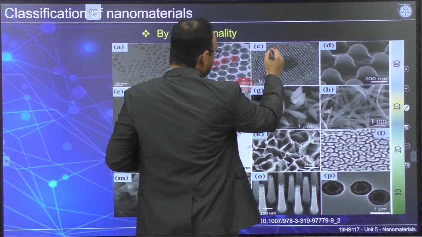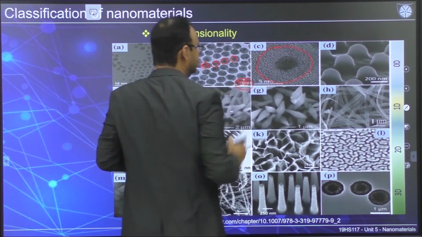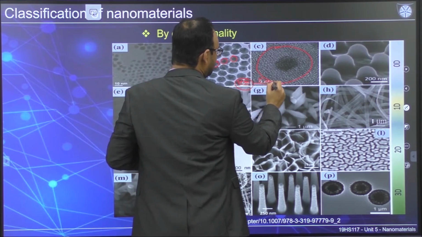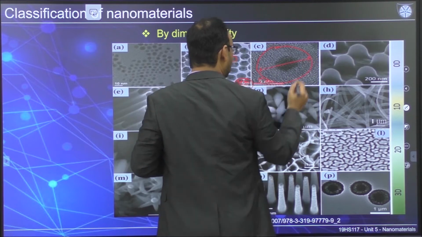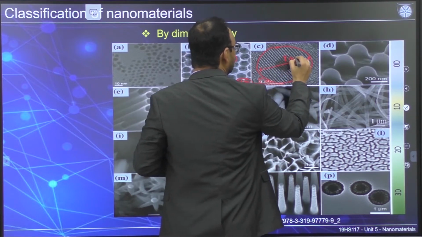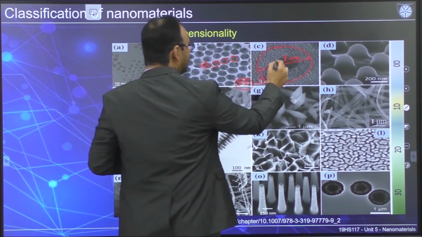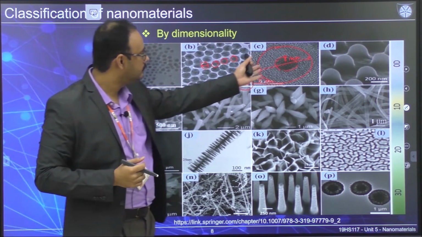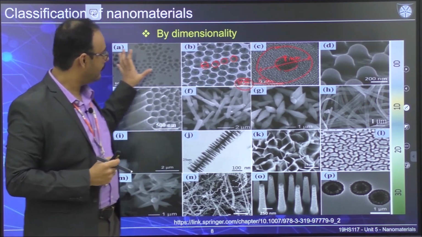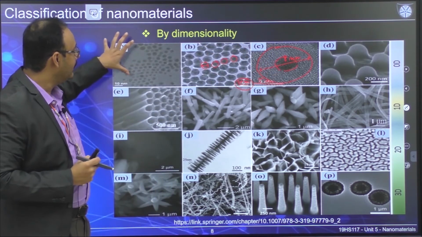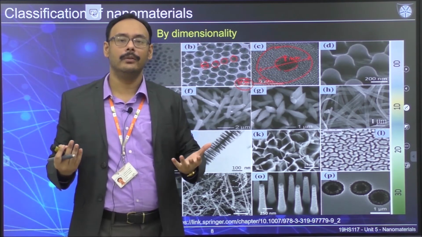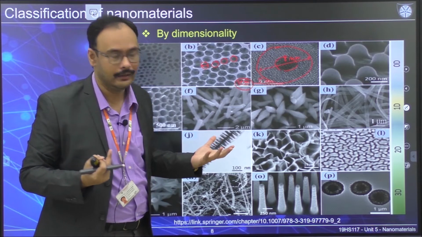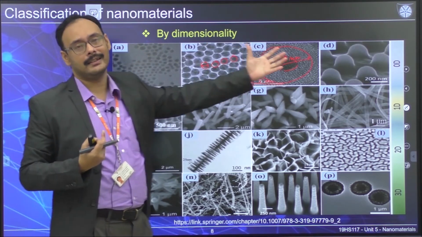Now look at this one. This is a 5 nanometer scale, so this one is going to be around, I'm guessing, 8 nanometer. Something inside would be around 4 nanometer or something. My idea in showing this slide is that whatever we have discussed till now, you also need to see in real life. Otherwise, what's the point of discussing? These are the real images that I have taken.